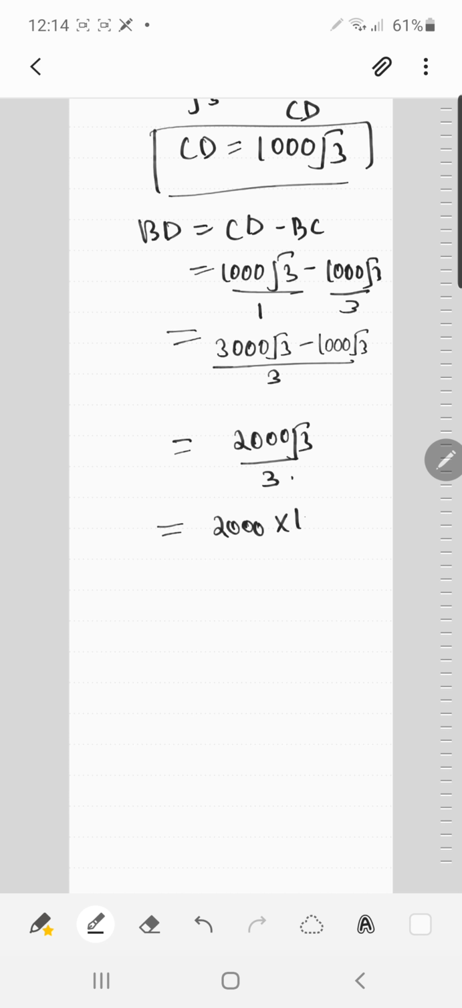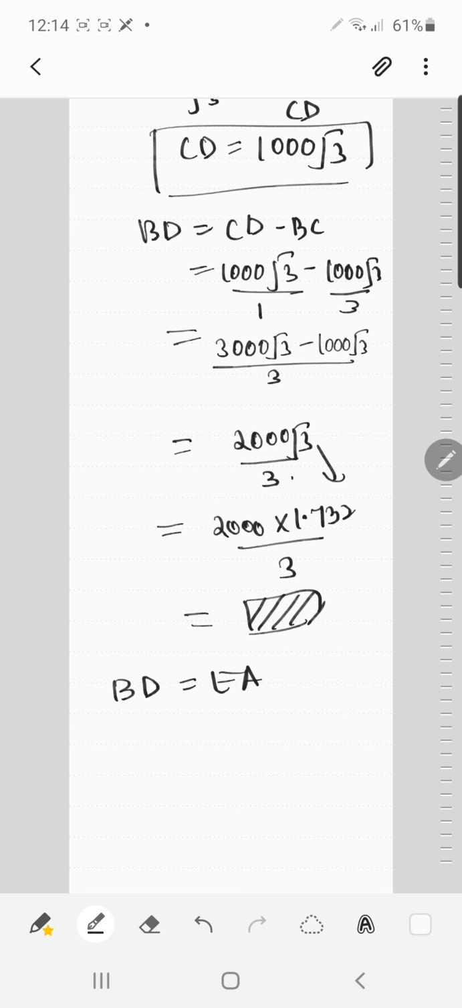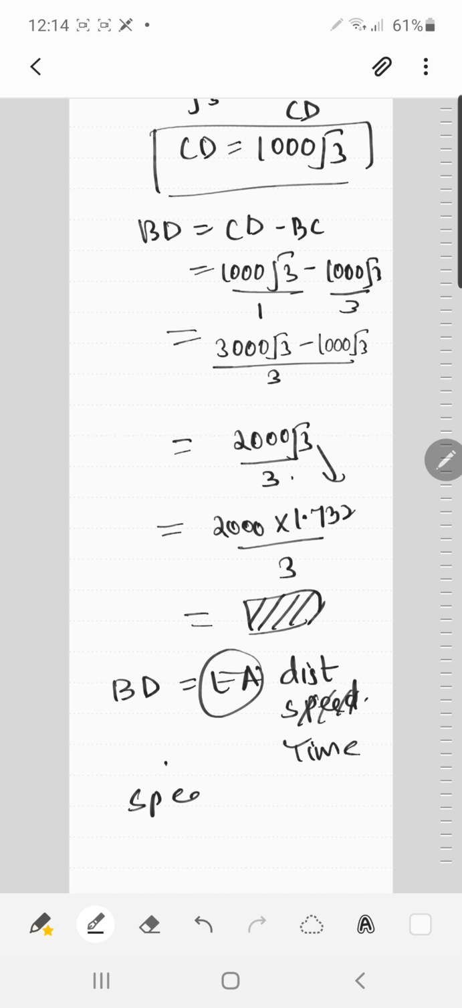2000 into 1.732, the value of root 3, upon 3. When you solve this, my dear kids, you will get what? BD. Now BD is equal to EA or AE, because the opposite sides of a rectangle are the same. So you will get the distance of AE, and the time of AE is given to you. Can you not find speed is equal to distance upon time, and from there you will get the value of speed. Yes, my dear kids, are you getting my point clear?